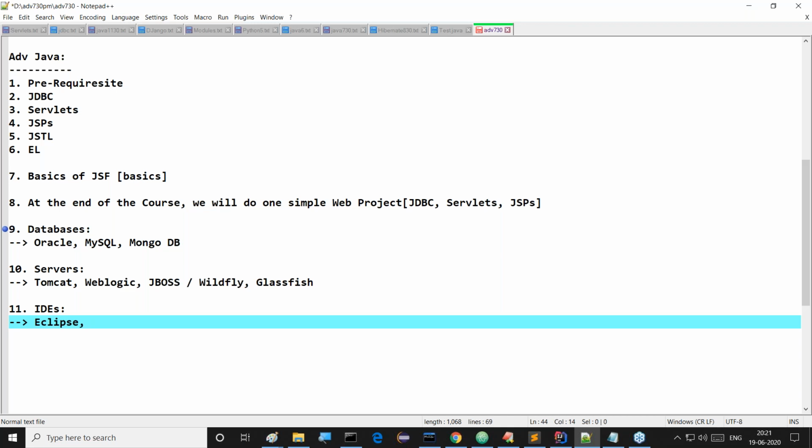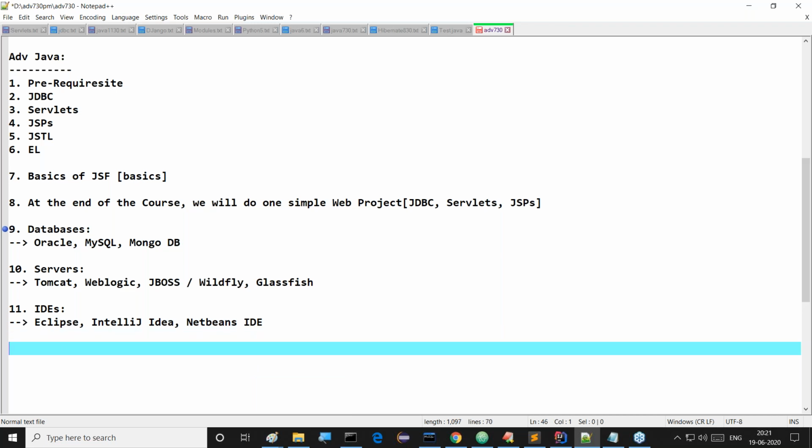After this Eclipse IDE, I need to go for IntelliJ IDEA. That IDEA I'm going to use there. Next one is NetBeans IDE. I will use that. These three IDEs we are going to see in our classes. Definitely, clearly, at each and every technology, these three IDEs we are going to use. Try to observe this clearly. What are these various IDEs I'm going to use? Eclipse IDE, IntelliJ IDEA, and NetBeans IDE.